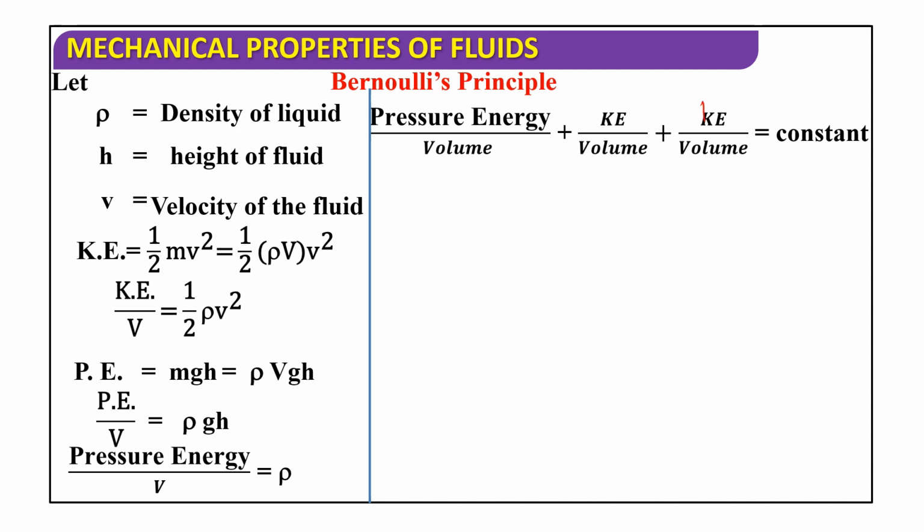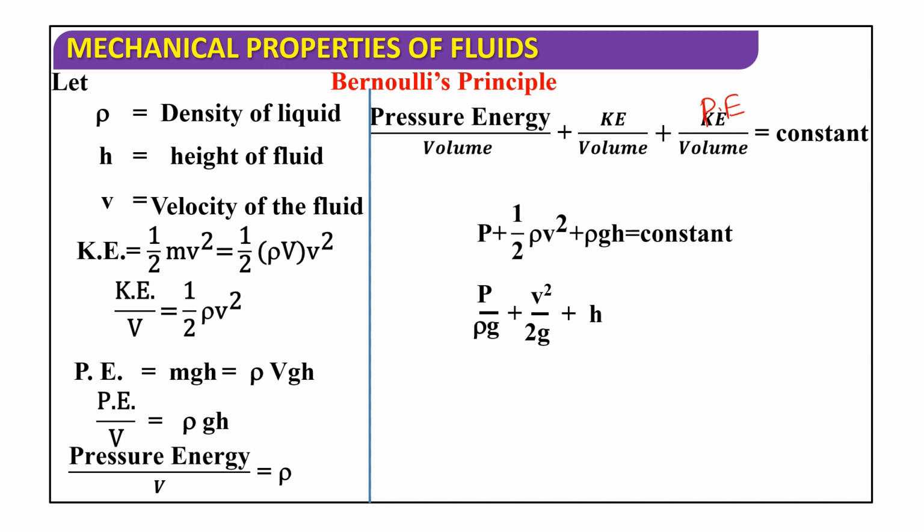Here, P plus half rho v squared plus rho g h is equal to constant. So P by rho g plus v squared by 2g plus h is equal to constant.